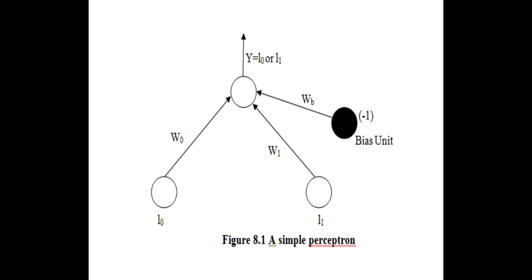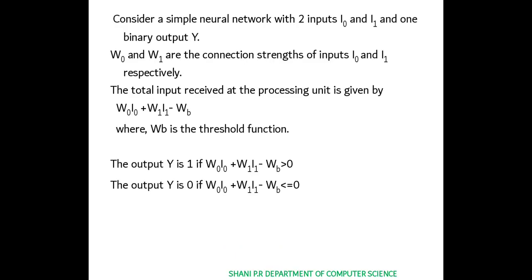To find out the output, that is Y. Y can be either I0 or I1. So there will be a condition, greater than 0 or less than 0. So we can see that in detail.